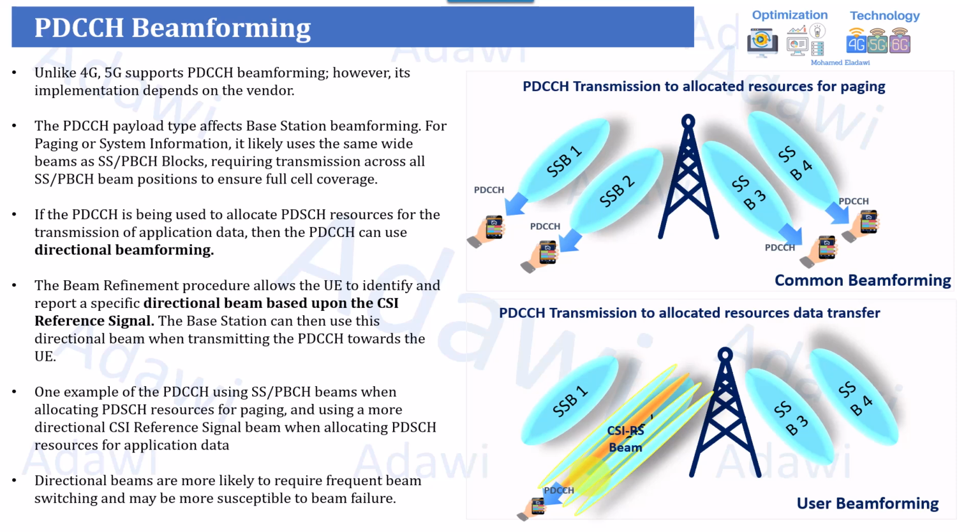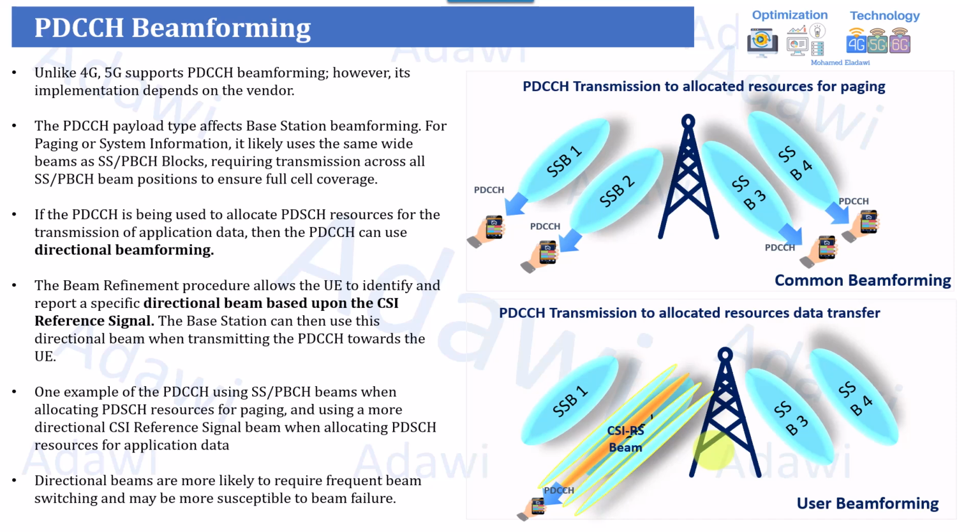How it's being used: usually the vendors can do a kind of dynamic change. For example, it can start initially with a common beamforming, which is a wide beam. Assume that you have one SSB beam, so it will just allocate the PDCCH to only the wider one. Then it can decide, for a specific user, to do it more dynamically.